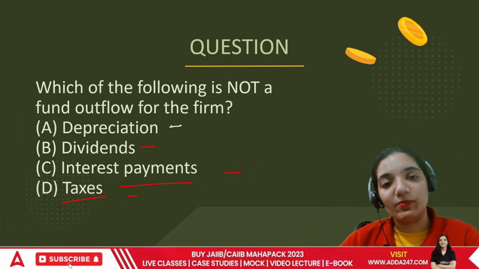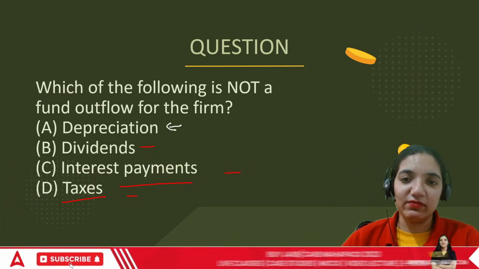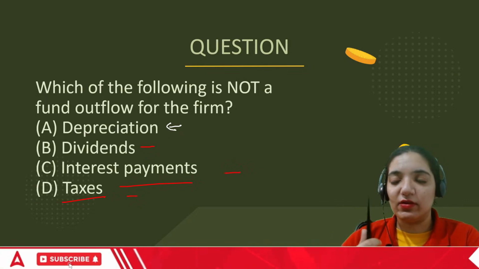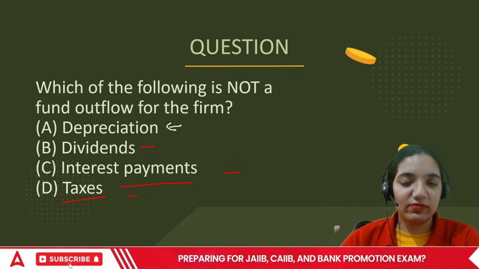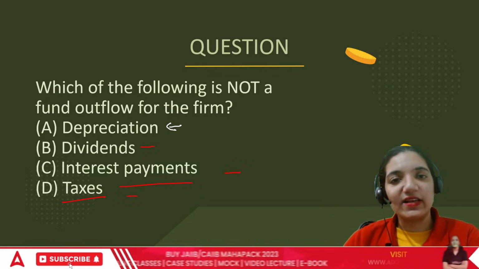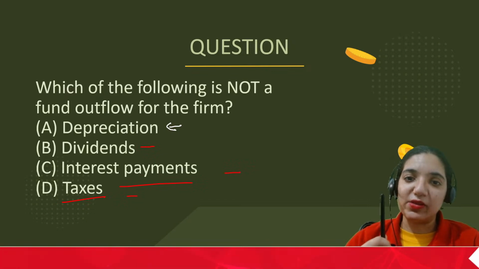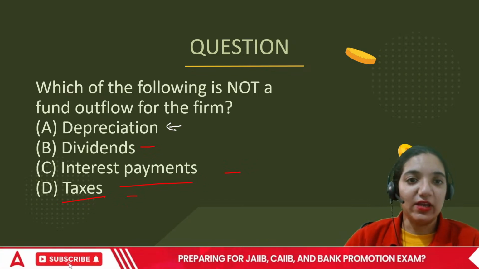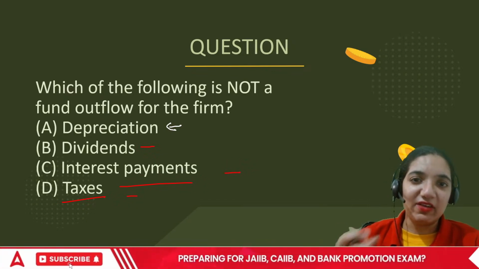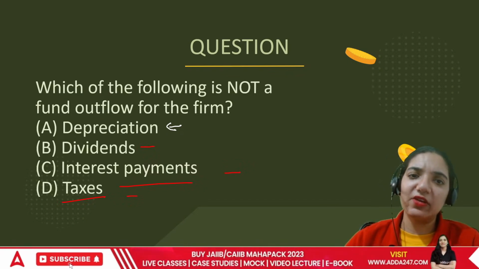But in terms of depreciation, do we give it to anybody? I just bought this particular digital pen tab for the classes there. Now its value is declining because every single day new things are coming up. Am I paying the depreciation of it to anybody? I'm using it every day. I'm earning through it. But am I giving it to anybody else? No, I'm not giving it to anybody else.